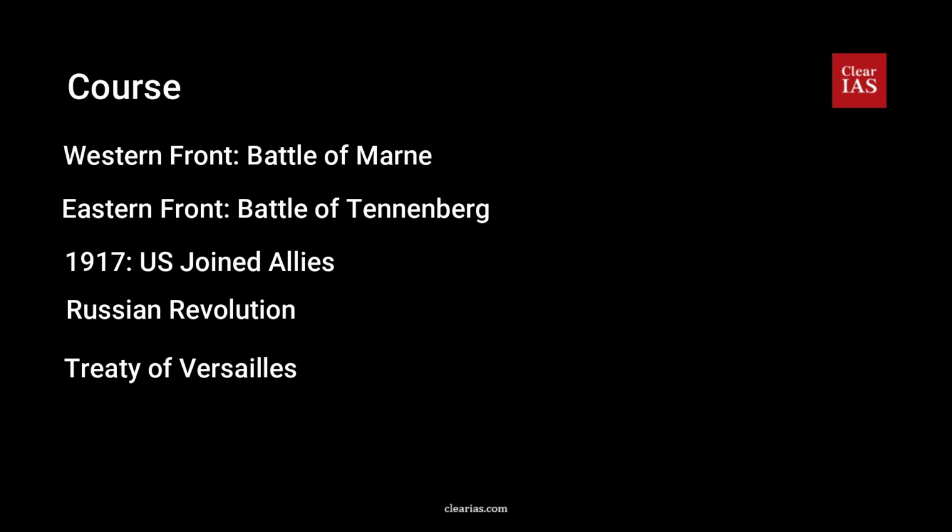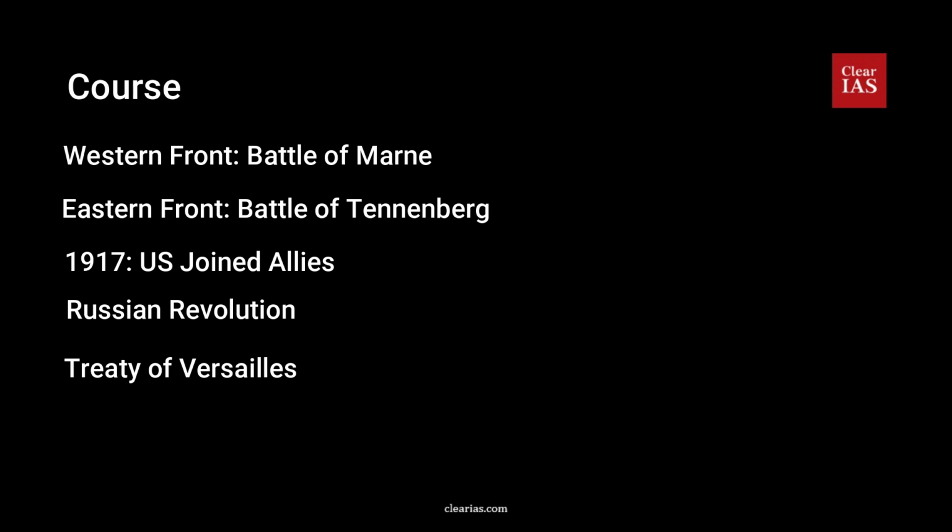And there were several treaties formed after World War I. The first one is the Treaty of Paris with Germany, then the Treaty of Saint Germain with Austria, Treaty of Trianon with Hungary, Treaty of Neuilly with Bulgaria, and Treaty of Severus with Turkey. So these are the major treaties, not that important, but for your information I just mentioned it.